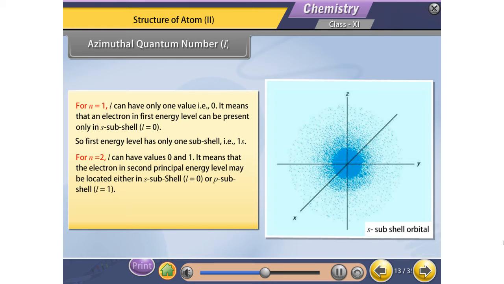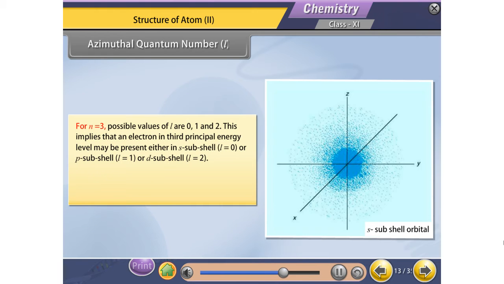It means that the electron in the second principal energy level may be located either in the s subshell (l = 0) or the p subshell (l = 1). So the second energy level has only two subshells, that is 2s and 2p.